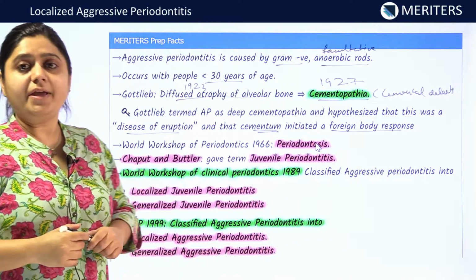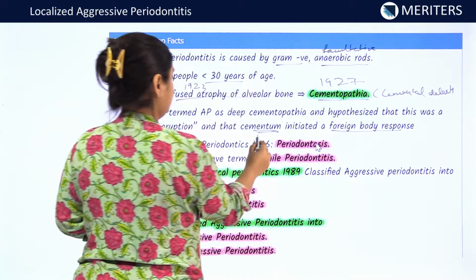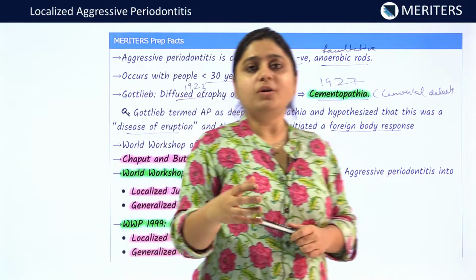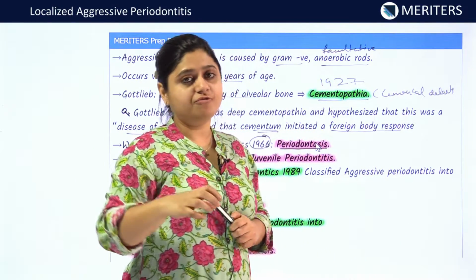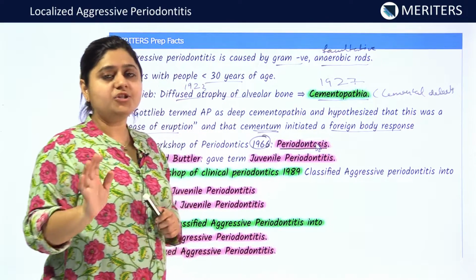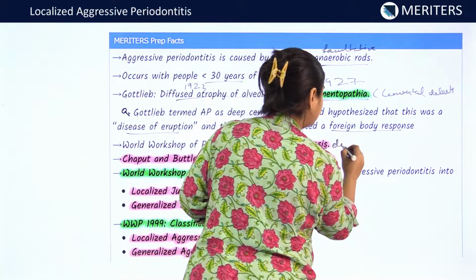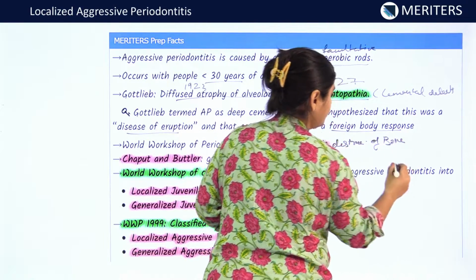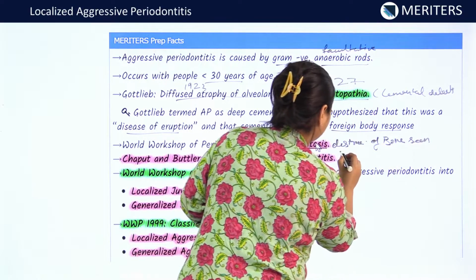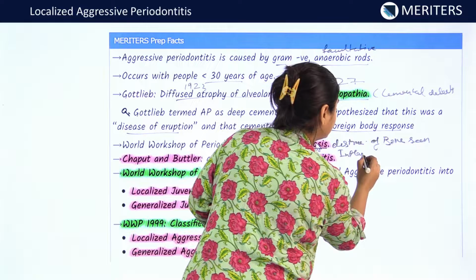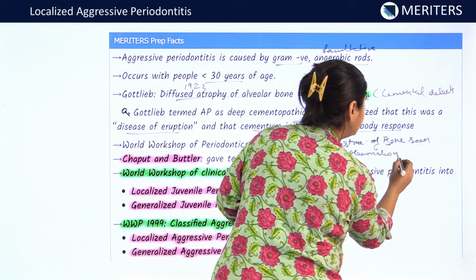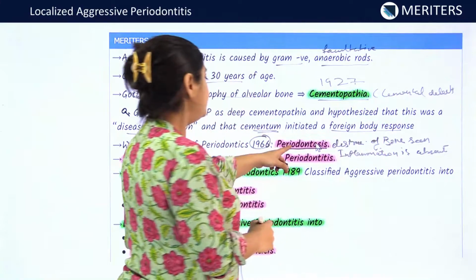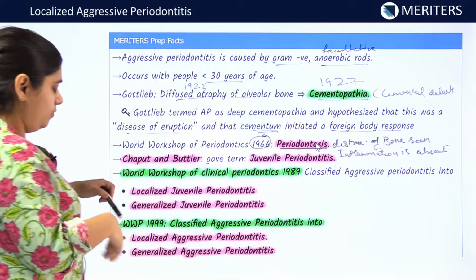The World Workshop of Periodontics in 1966 coined the term periodontosis. Now, why periodontosis? Periodontosis means there is a destruction of bone, but bone inflammation is not seen. Destruction of the bone is seen, but inflammation is absent at the involved sites. Thus, the term periodontosis was coined.